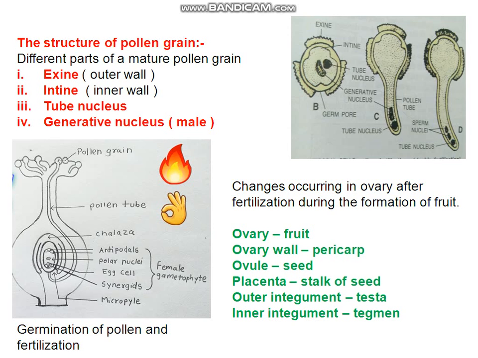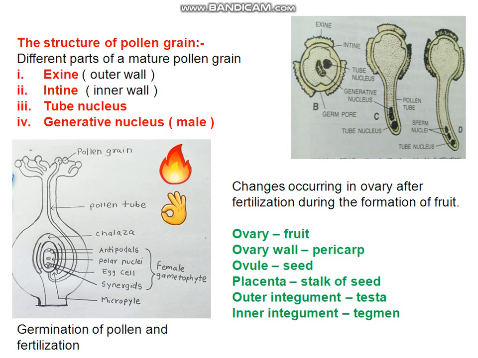Then the ovule contains the egg cell inside the embryonic sac, or embryo sac. We just go through the diagram. Embryo sac. Antipodal cells, polar nuclei and egg nuclei, synergids.